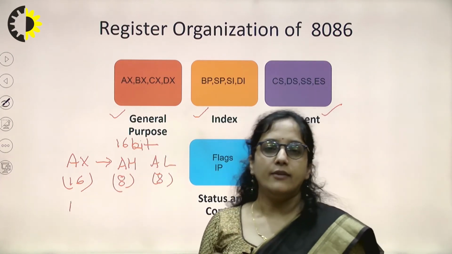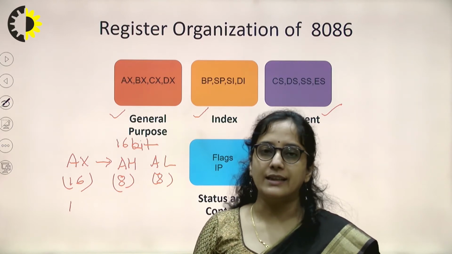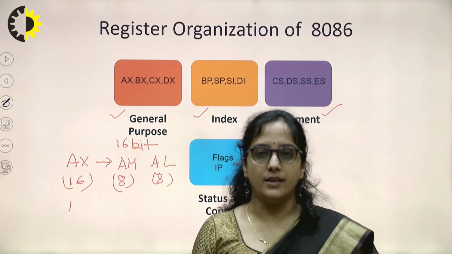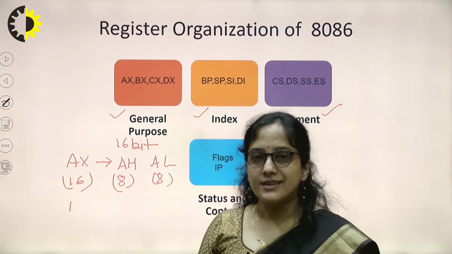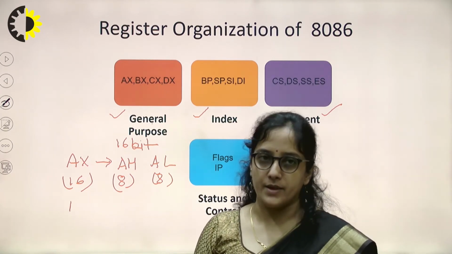So if we need to perform an operation on 8-bit data, we can have 8 8-bit data registers. And if we want 16-bit, then we have 4 general purpose registers of 16-bit each.